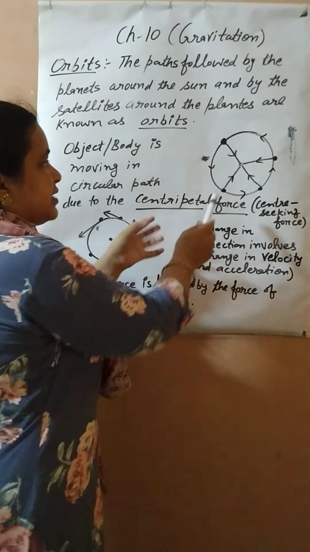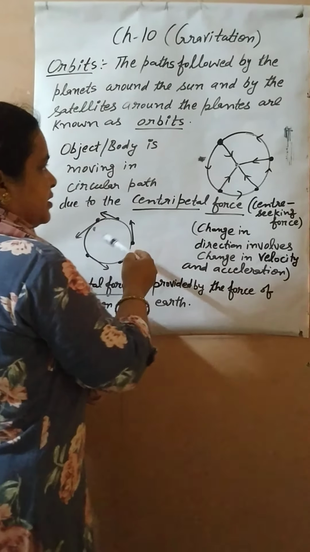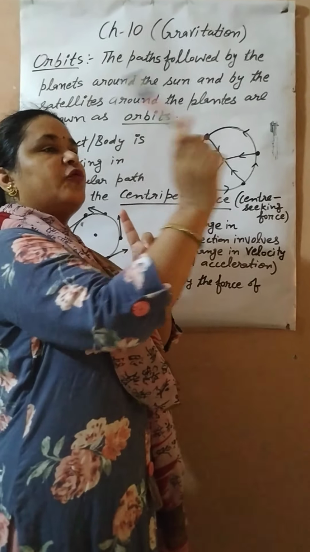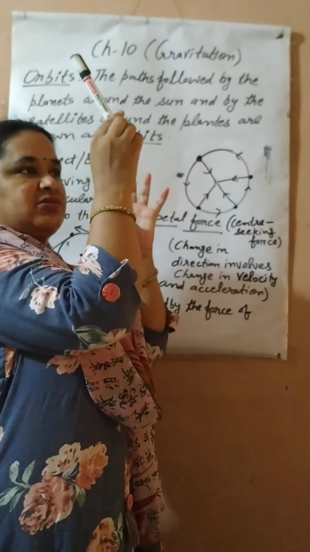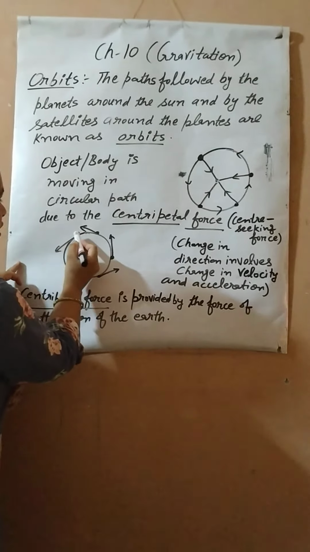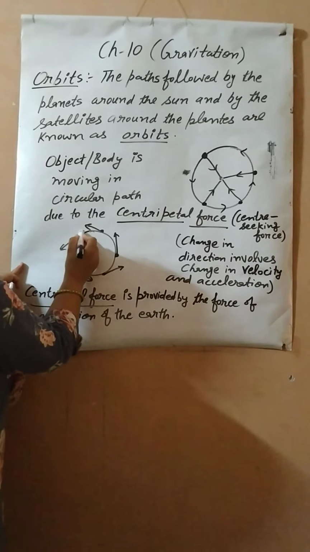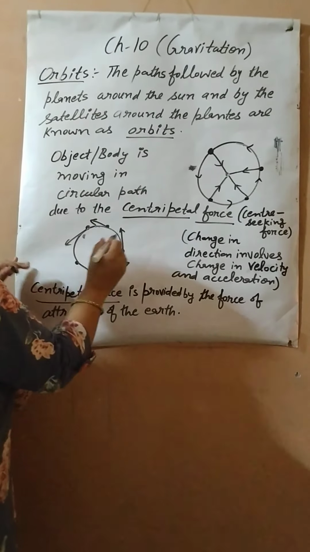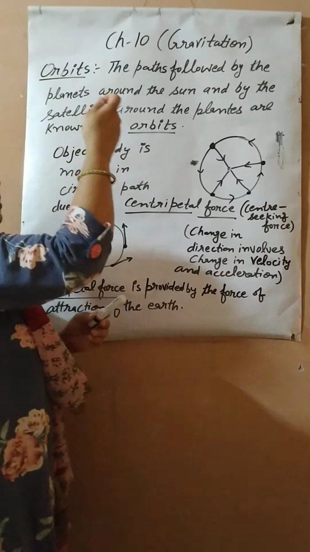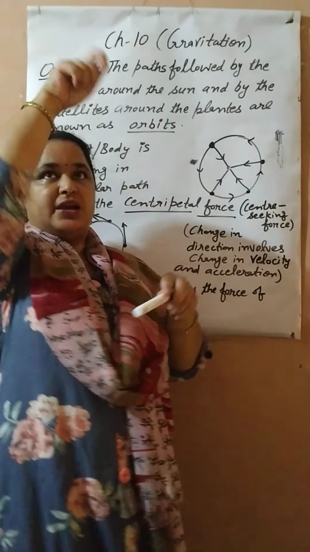If this central force would not be there, like if you are revolving the thread and you leave the thread from your hand, where would this thread go? It would go along the tangent to that point, meaning it would go straight from the particular point wherever you leave it.